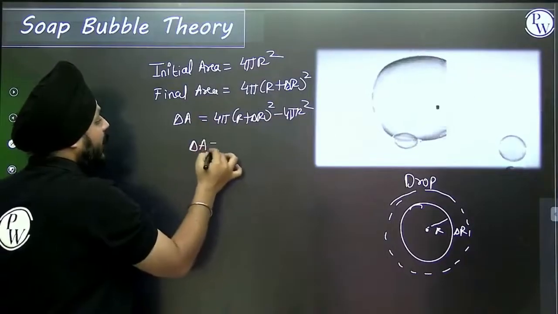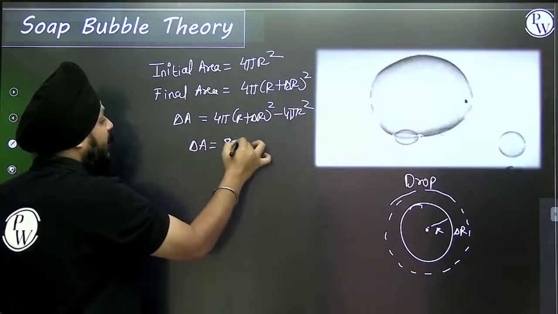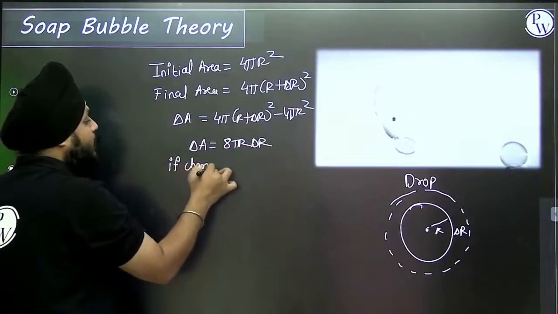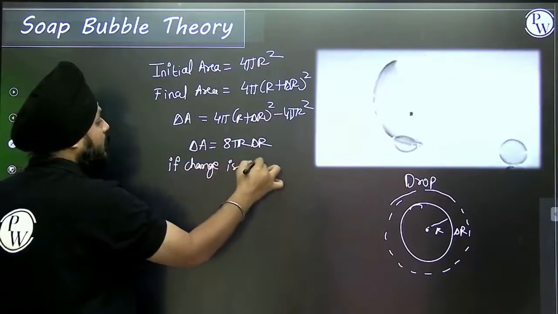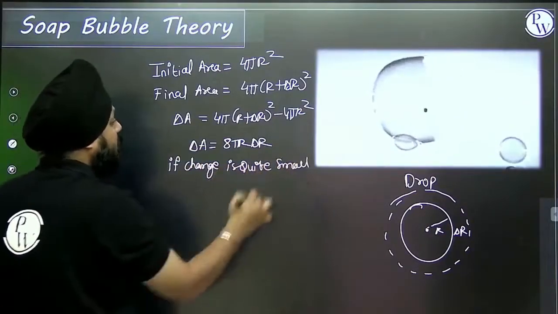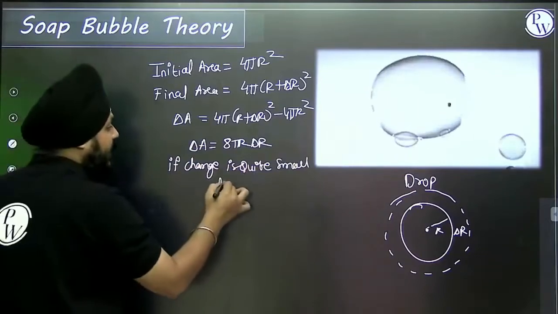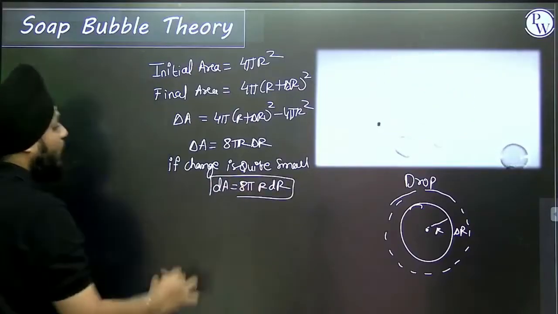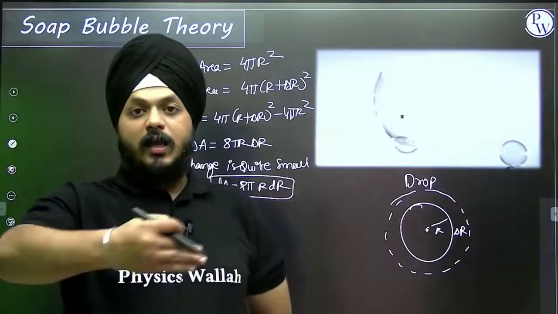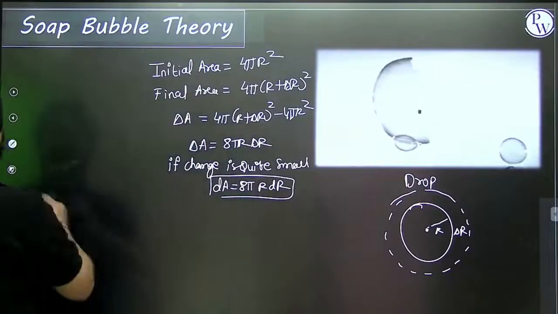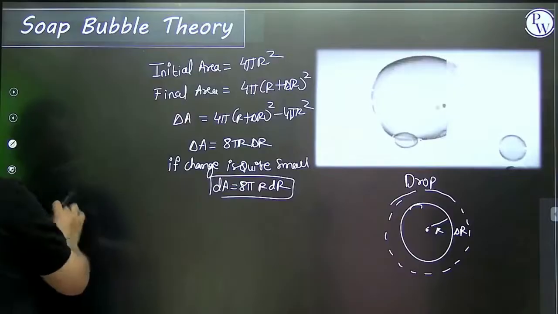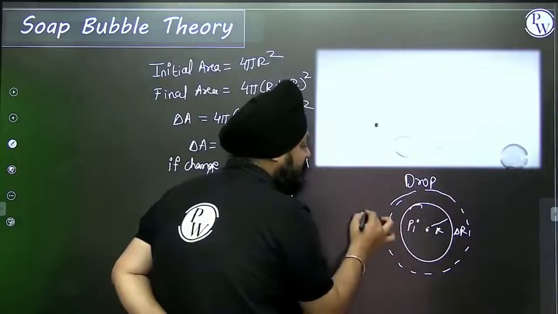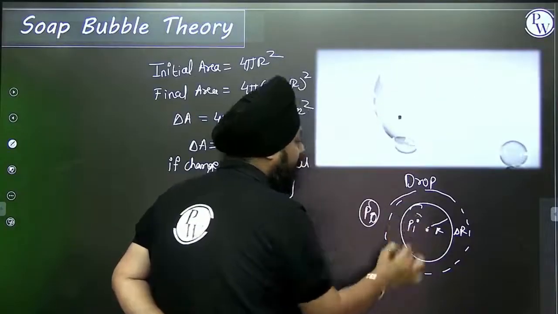So change in area, I can define it as 8 pi r delta r. If change is quite small, I can define it as dA is equal to 8 pi r dr. Now, because of some pressure difference inside and outside the soap bubble or a drop,